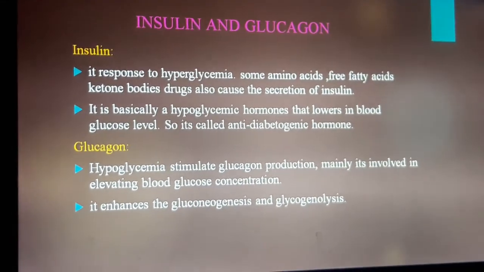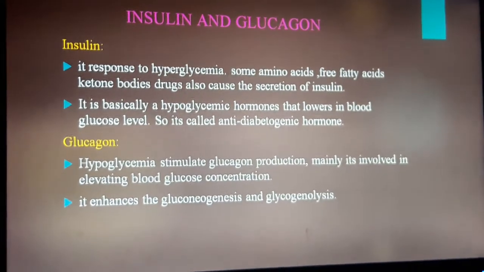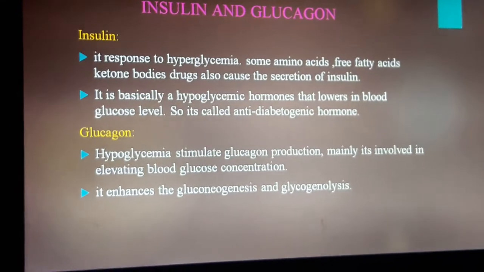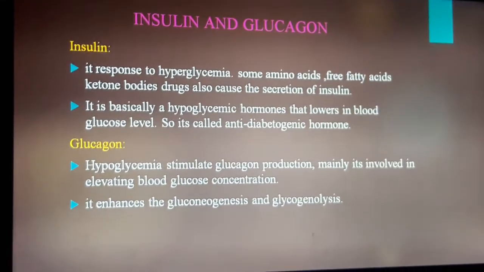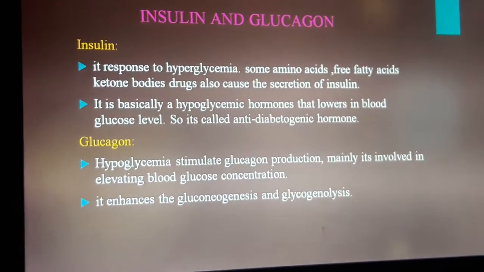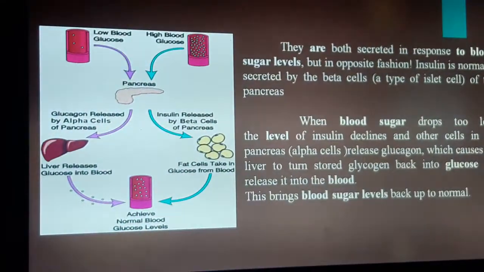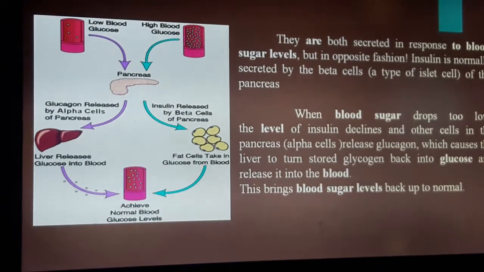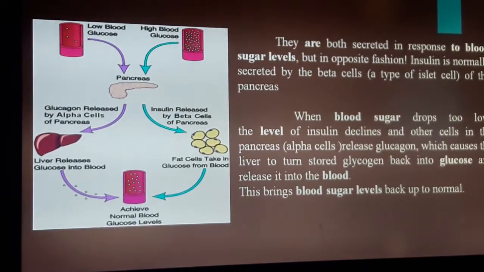The next, glucagon. Hypoglycemia stimulates glucagon production. Mainly it is involved in elevating blood glucose concentration. It enhances gluconeogenesis and glycogenolysis. They are both secreted in response to blood sugar levels, but in opposite fashions.